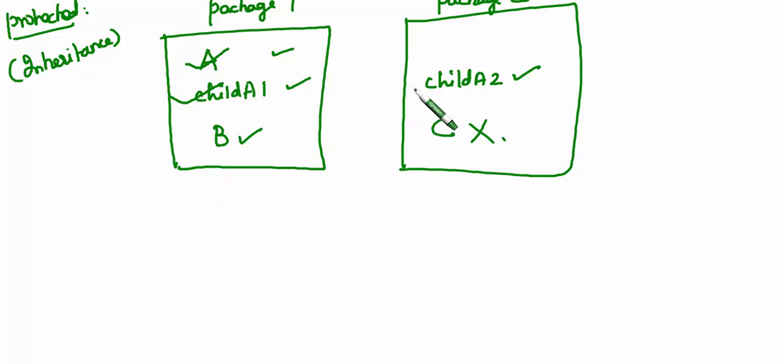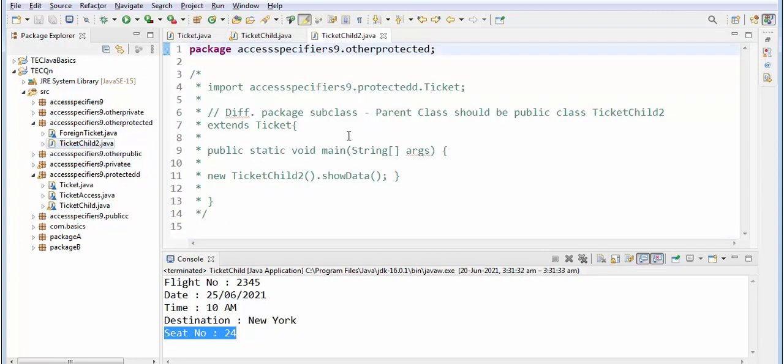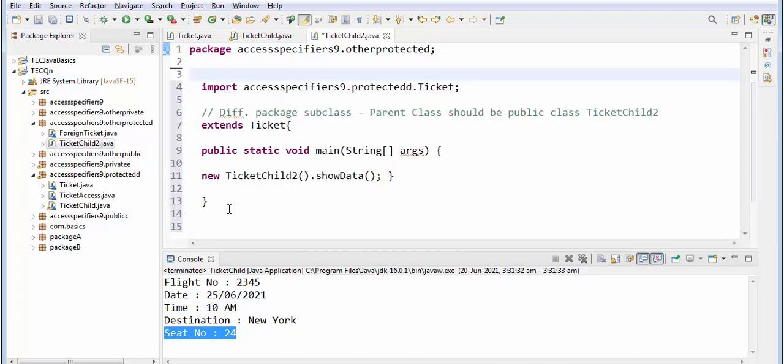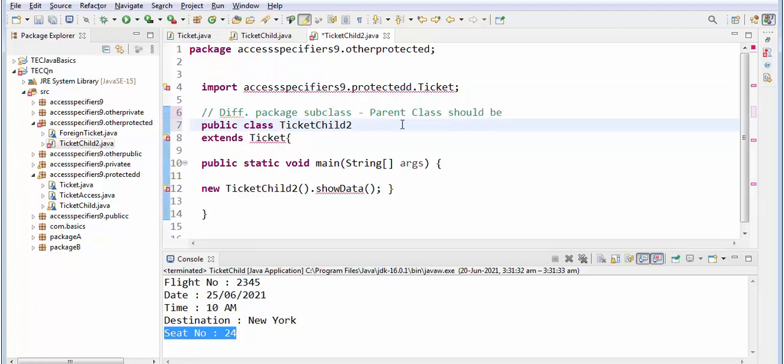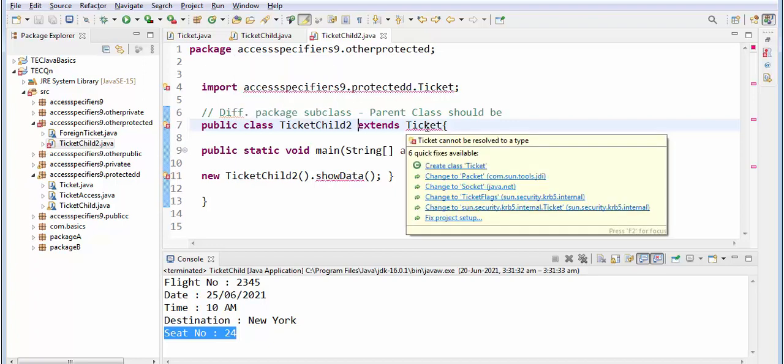Okay, we will see whether it is accessible from the child class of a different package. See, I have given this is a different package, so this is a second child. The condition here is one thing you have to remember. I told you it is accessible in the subclass of the other package also. But see here, it is showing some error.